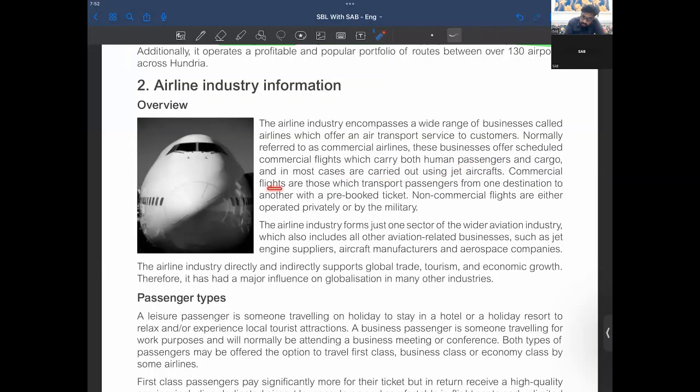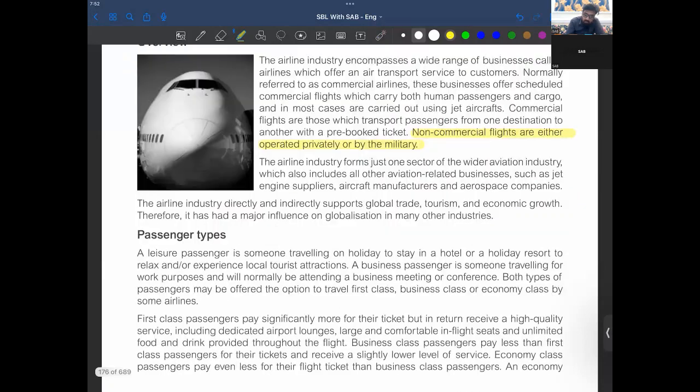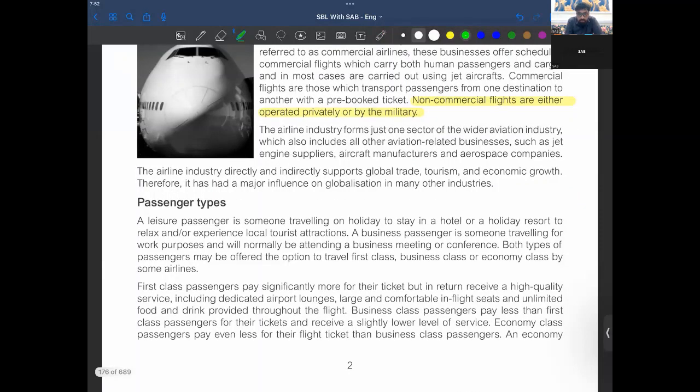So commercial flights are those which transport passengers from one destination to another with a pre-booked ticket. Non-commercial flights are either operated privately or by military. So we are not talking about the non-commercial airlines. Therefore, I'm highlighting it with yellow. We're just talking about the commercial airlines, right?